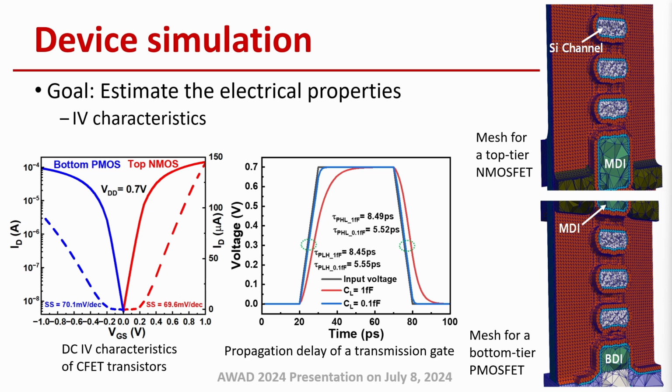In this CFET example, we have a bottom tier P MOSFET and a top tier N MOSFET. The DC-IV characteristics and time-dependent responses can be calculated. The device simulation results are used to optimize the semiconductor technology.